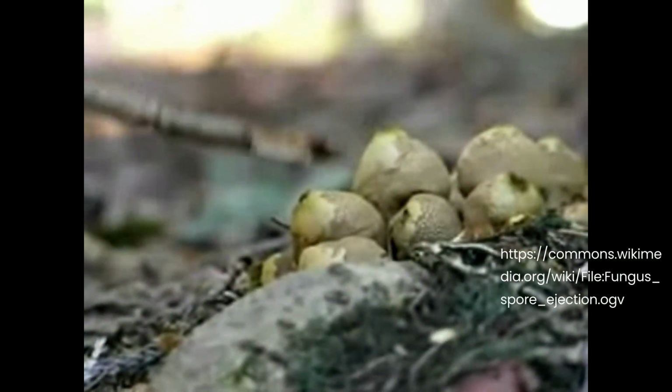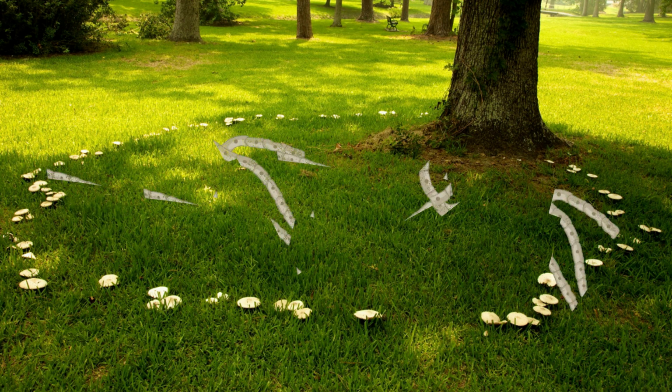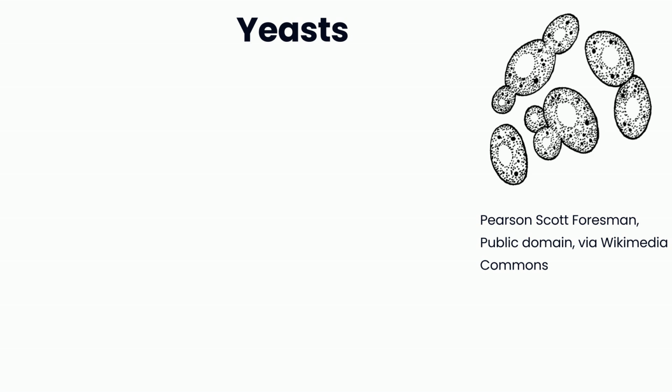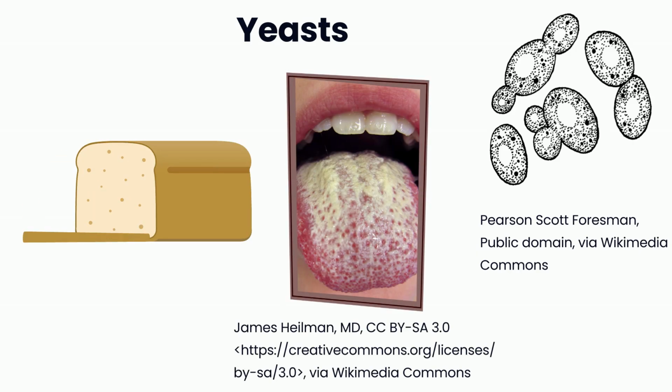To prevent competition with the parent, mushrooms can be produced at the ends of the hyphae, forming a ring. The hyphae connecting all of the reproductive structures of the organism remain hidden in the soil. While most fungi are multicellular, yeasts are unicellular. Humans make use of one species of yeast for brewing and baking. Other species can cause infections such as thrush.